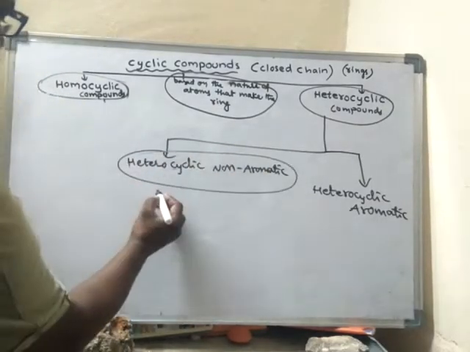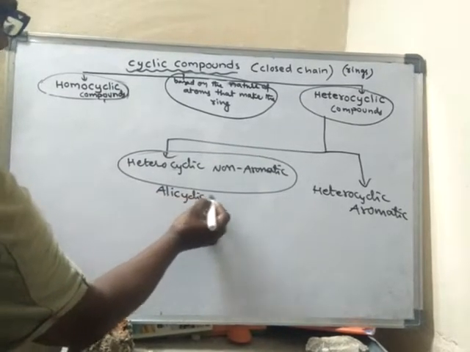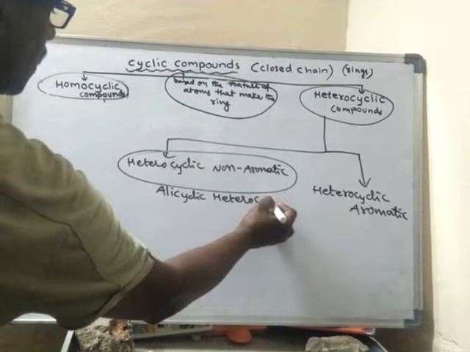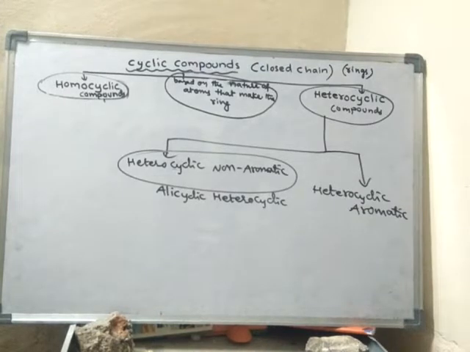They are also called by another name, alicyclic heterocyclic. Alicyclic heterocyclic.